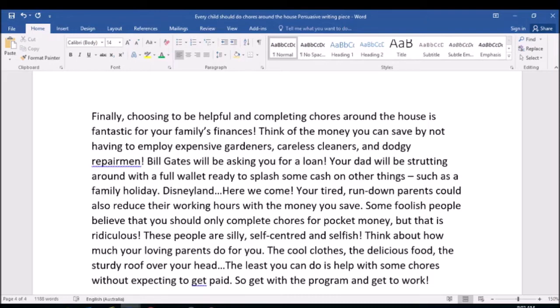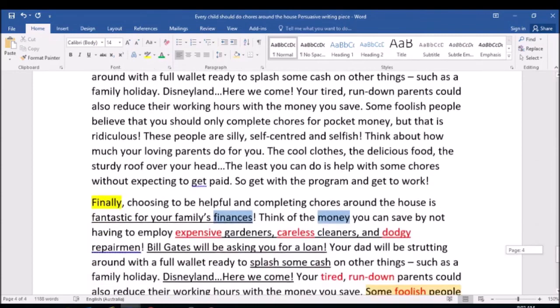Some foolish people believe that you should only complete chores for pocket money, but that is ridiculous. These people are silly, self-centered, and selfish. Think about how much your loving parents do for you. The cool clothes, the delicious food, the sturdy roof over your head. The least you can do is help with some chores without expecting to get paid. So get with the program and get to work.